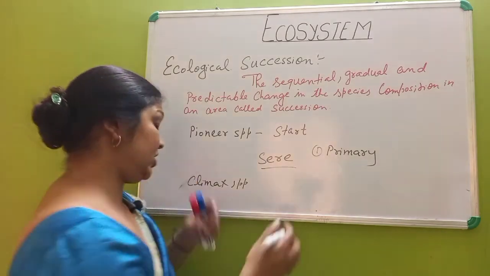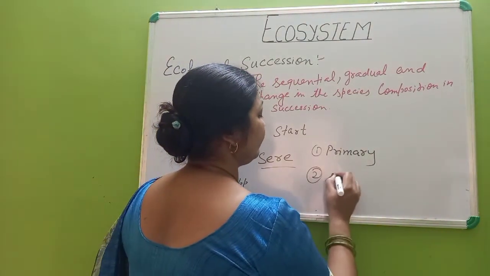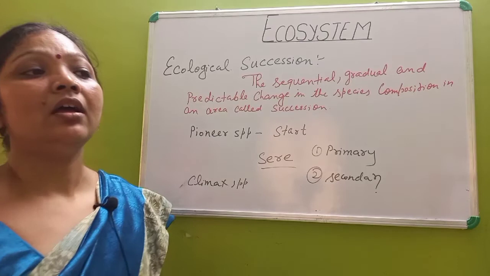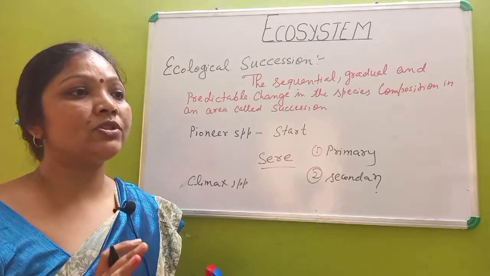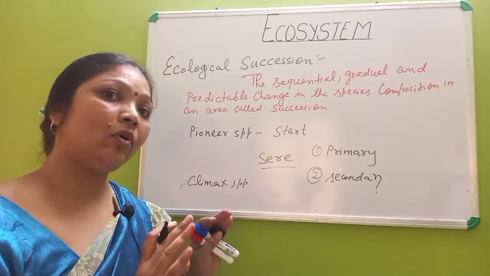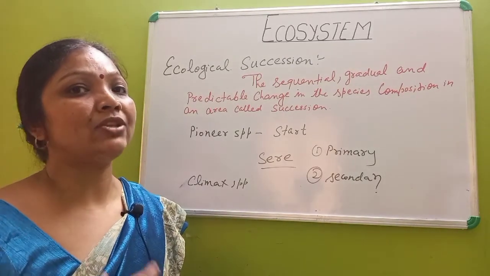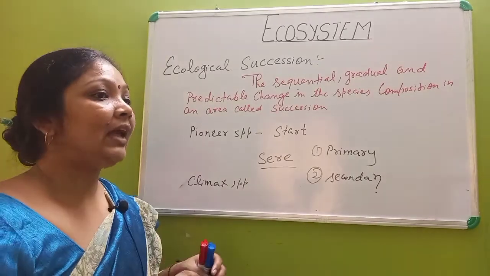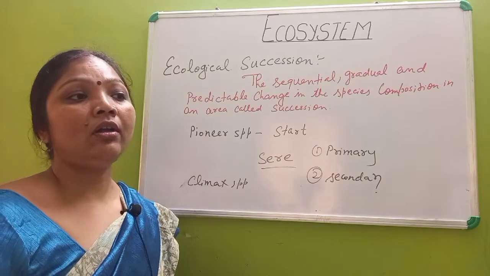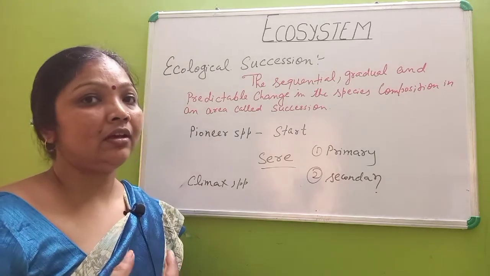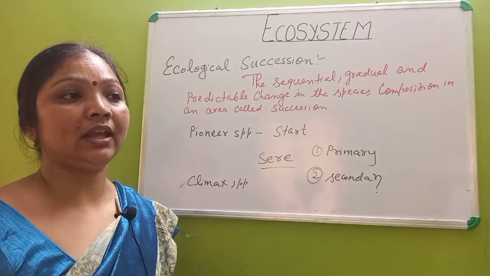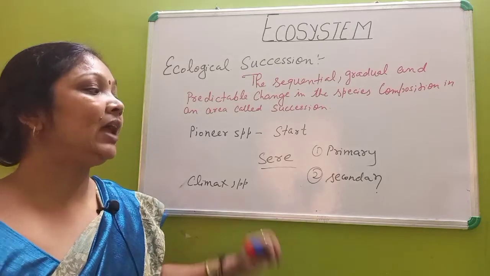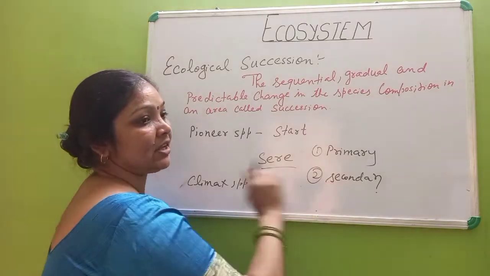The second type of succession is secondary succession. Secondary succession means there was an area where life existed, but due to some natural calamity or some human activity, the life disappeared or went extinct from that area. If life occurs there again, that type of succession is called secondary succession.